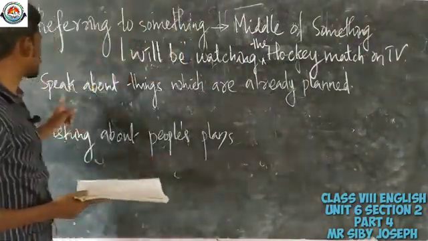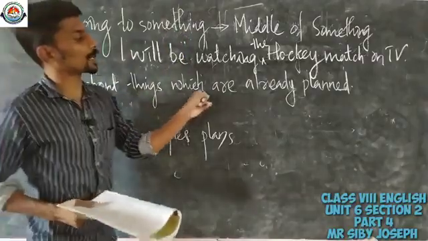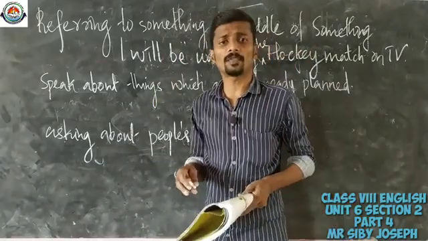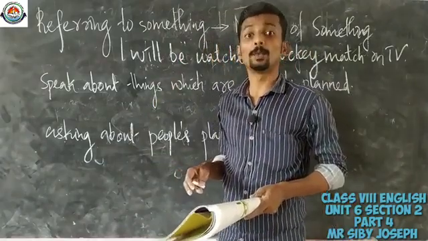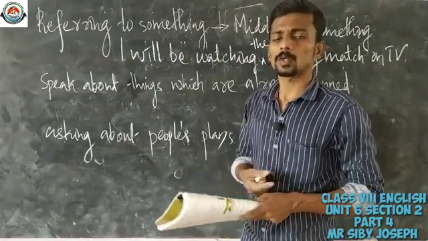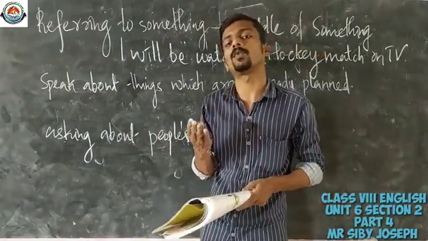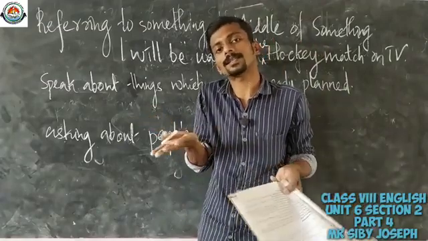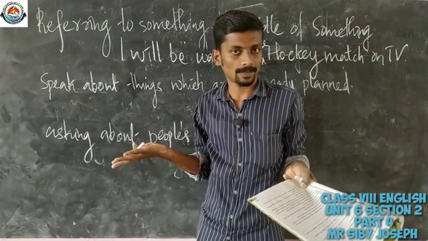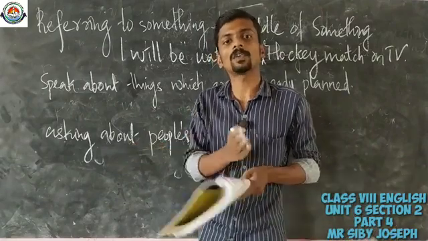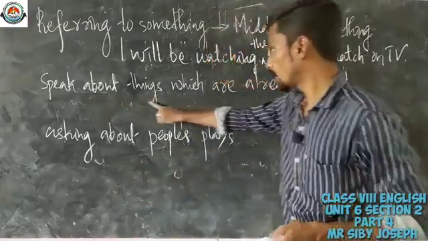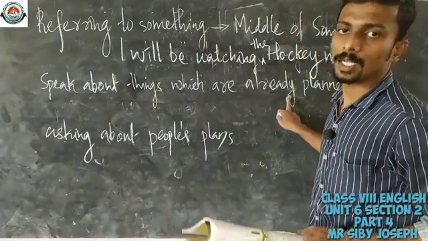Now we are actually moving with the second one, speak about things which are already planned. See, I am saying that I will be going for a movie this afternoon. So when I say I will be going for a movie this afternoon, the decision has already been taken. I am speaking about something which I have already planned. So in such cases also we can use future continuous.